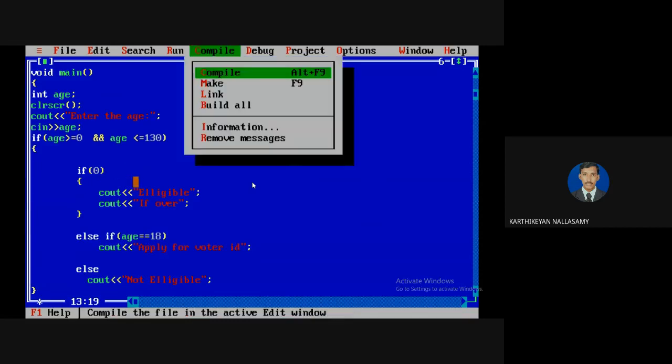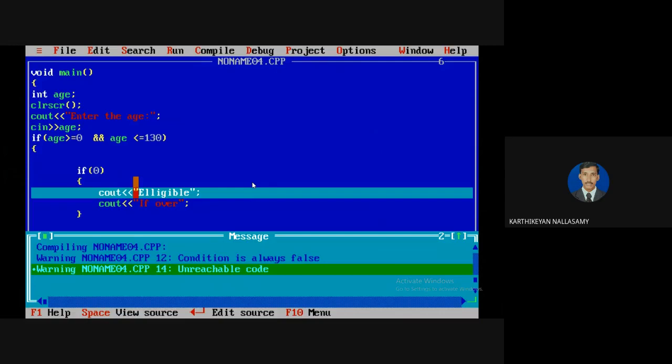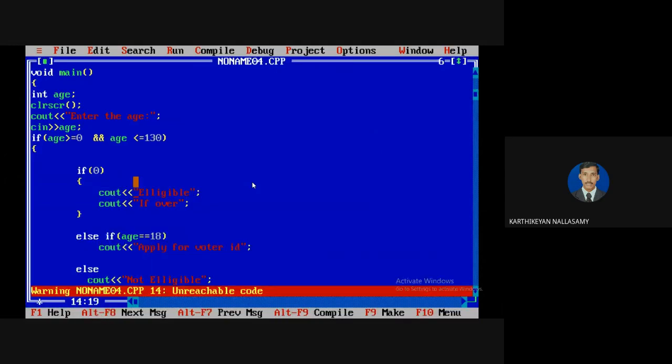You can check it. Again, there is a condition. The condition is always false, so the if block statements are unreachable. See, it shows the 14th line is unreachable, so the if statements are unreachable. Unreachable means it won't execute at any cost. So whenever you write a condition, don't go with a fixed condition. Always try to test some other factor, and based on that, the corresponding action needs to take place. So this is called if else, and nested if. Clear?